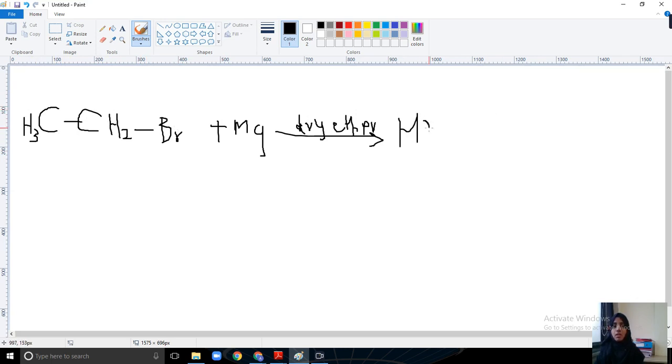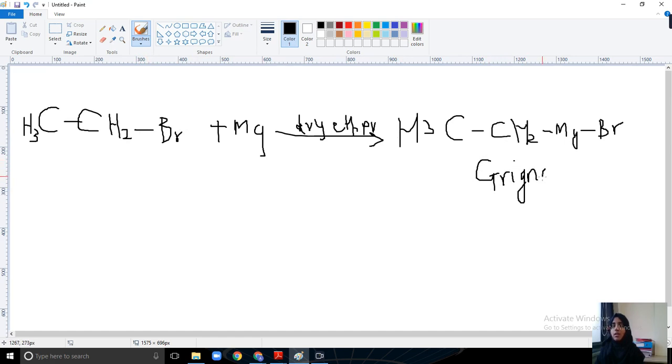CH3CH2MgBr. These two groups are separated by Mg. Understood? So it is alkyl magnesium bromide, and it is called Grignard reagent.